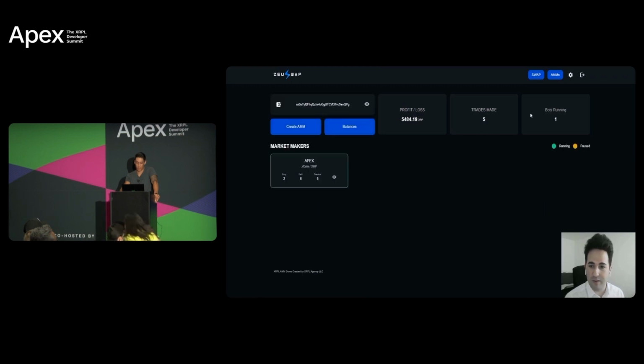We can see on the overview page all the multiple market maker bots we have, so we can trade multiple assets. This makes it very easy for a project or also for the average user to market make, provide liquidity, and make the XRPL ledger itself more liquid.